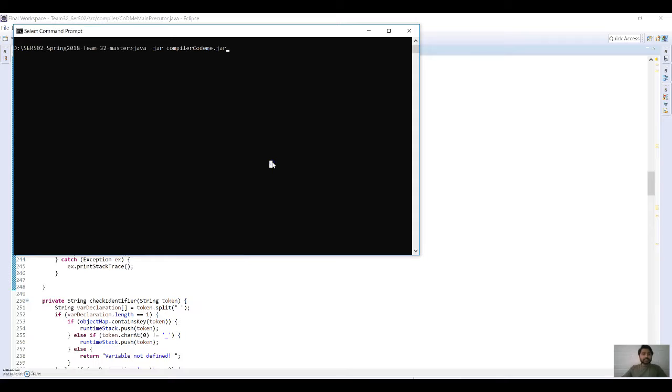What we have here is the compiler codeme.jar, where the activator, the visitor function gets executed and it generates the intermediate code. This is for a sample file.